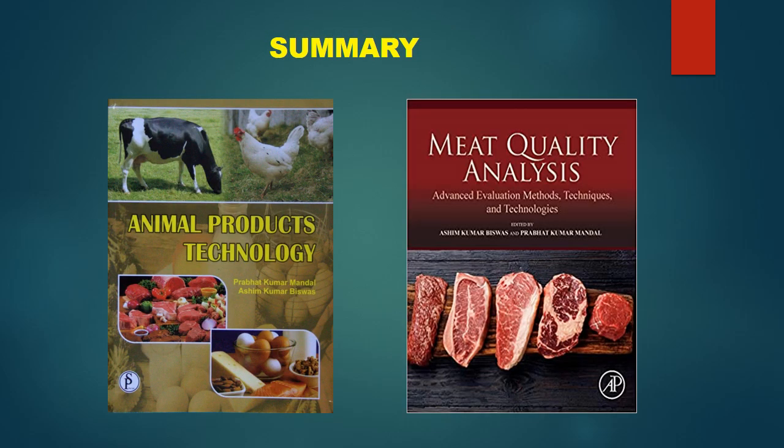Now we are at the end of today's lecture. Today we have discussed overall the tenderization methods. So first we briefly discussed the understanding of tenderness and perception of tenderness, and then we briefly discussed all the different methods. There are almost 10 methods, of which the most common practice is aging, which is followed in the industry.